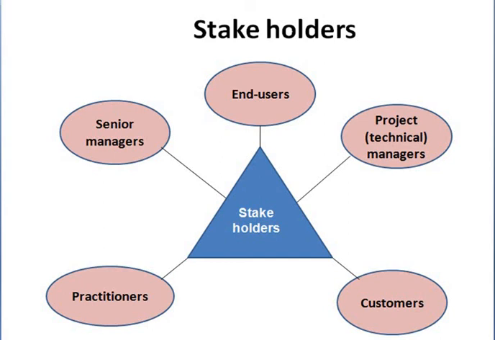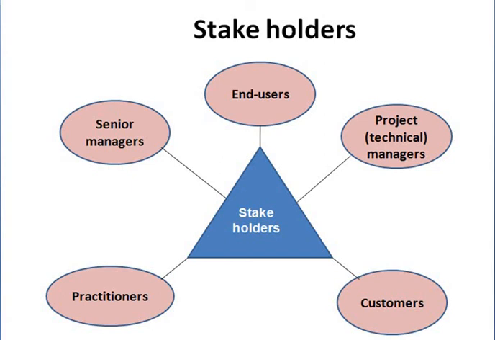Basically people is the most important element for success of a software project. Therefore, people's participation in the project with the different roles and responsibilities is a very important aspect. So the very first thing in people